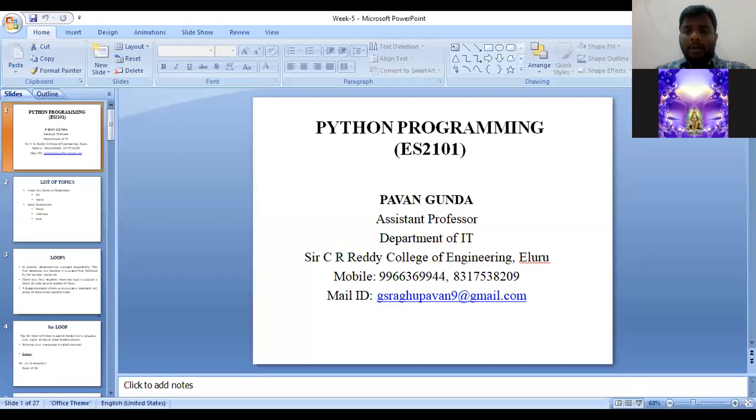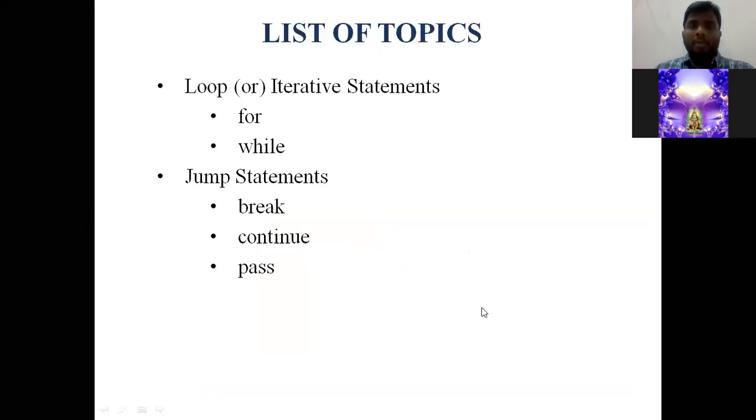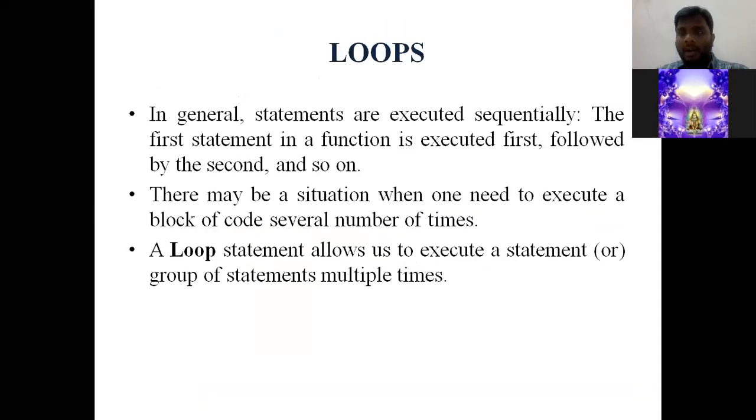In general, every one of you knows what a loop is. In simple definition, a loop statement allows us to execute a statement or group of statements multiple times. In our program, statements are executed sequentially, one by one.